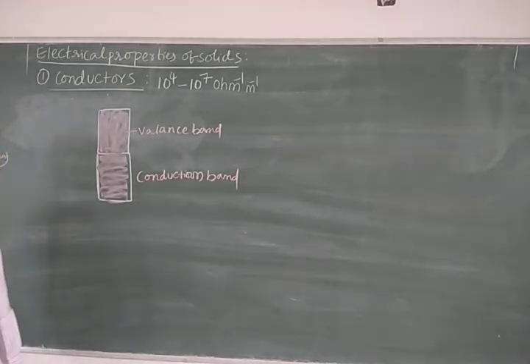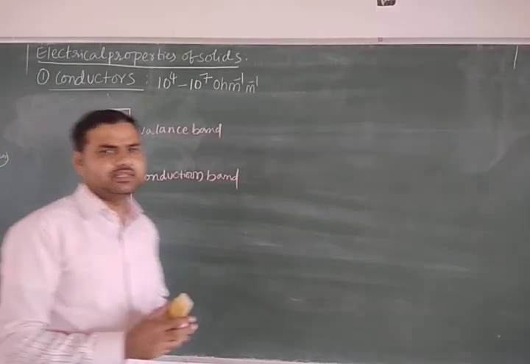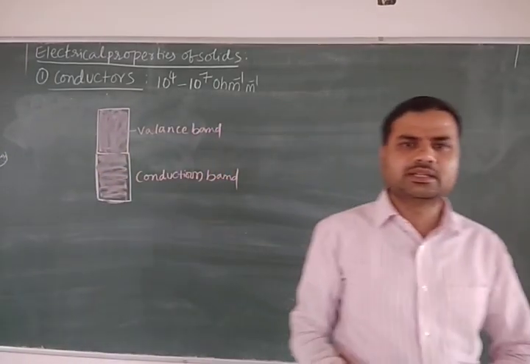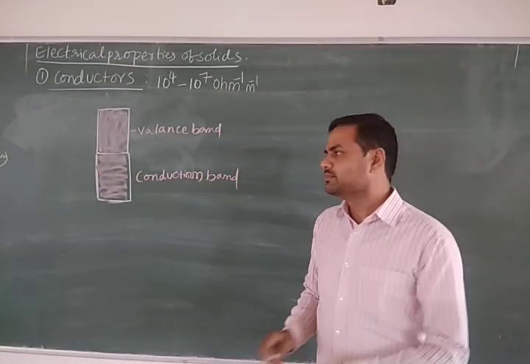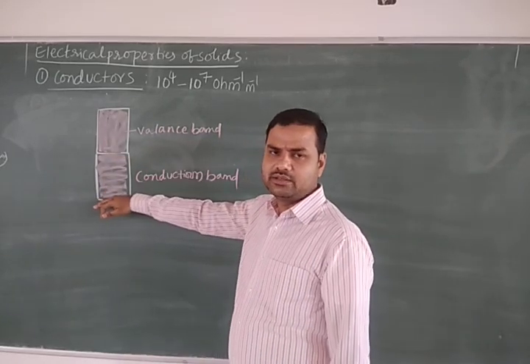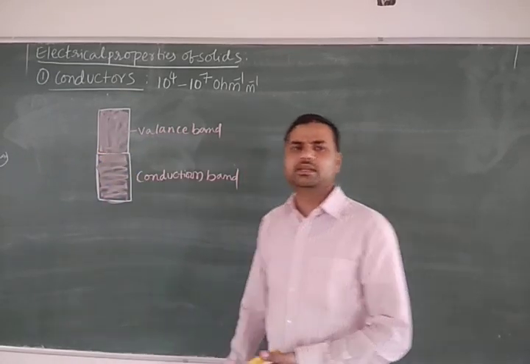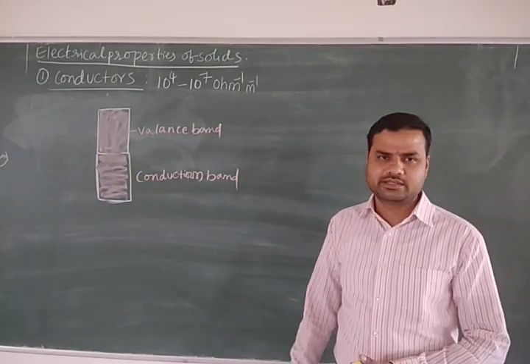In conductors, the valence band and conduction band merge with each other. They are very close to each other or merge. Therefore the electrons can easily flow from the valence band to the conduction band, so the flow of electrons easily takes place in conductors.